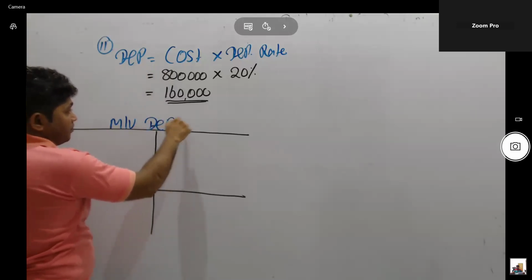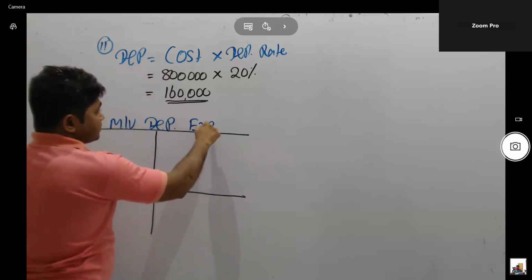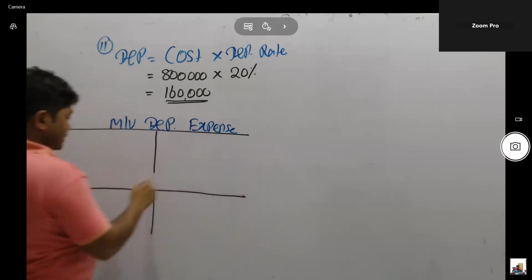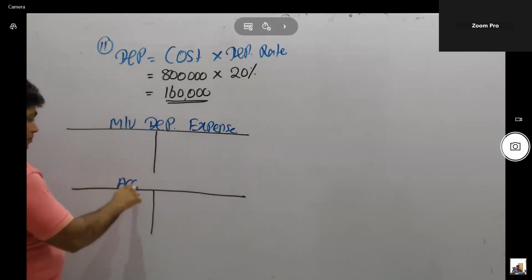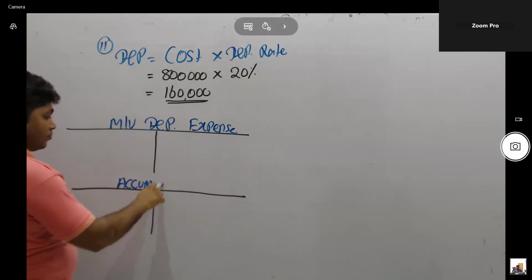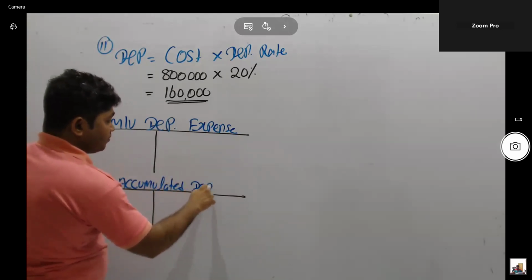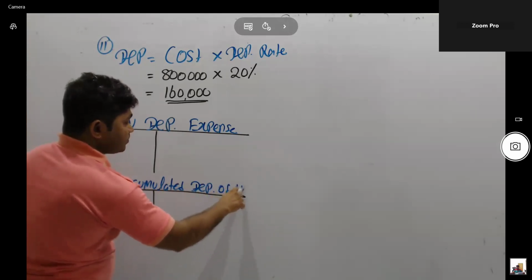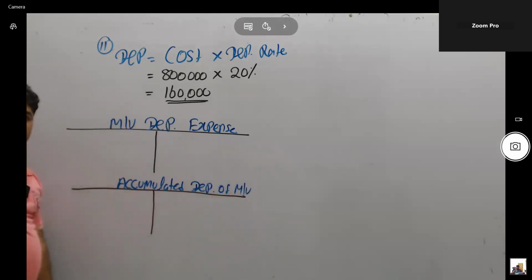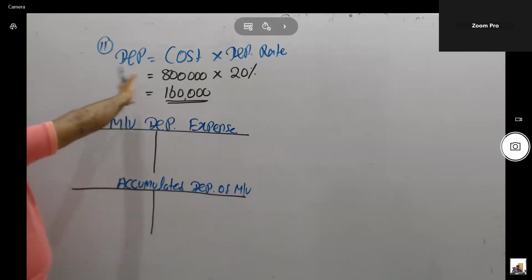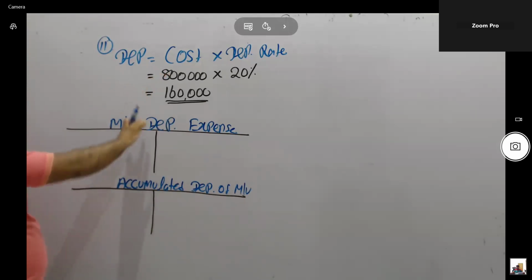Motor vehicle depreciation expense account and accumulated depreciation of motor vehicle. Two separate ledger accounts. First one, calculate depreciation like this and prepare the ledger accounts.